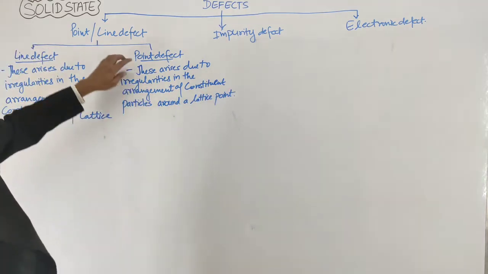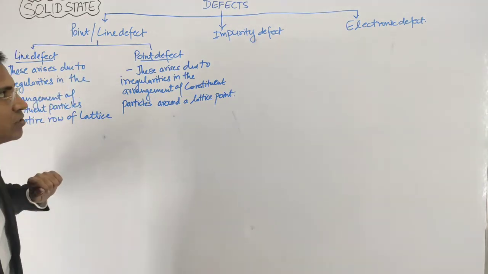Because it arises around a lattice point, that's why it is called point defect, right?